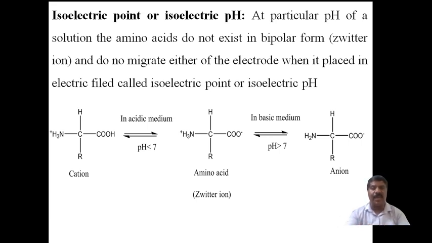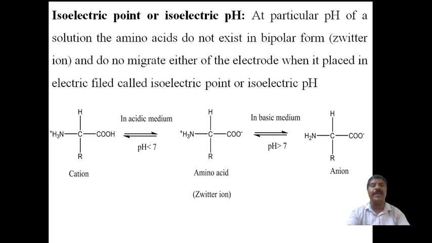When a single molecule possesses both positive and negative charges, it cannot be attracted towards either the positive electrode or the negative electrode. Therefore, the separation stops, and the movement or migration of that amino acid stops. This indicates that at that particular pH value, we say the amino acid is in zwitterion form, the bipolar form.